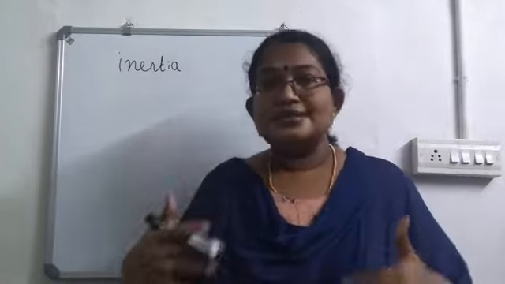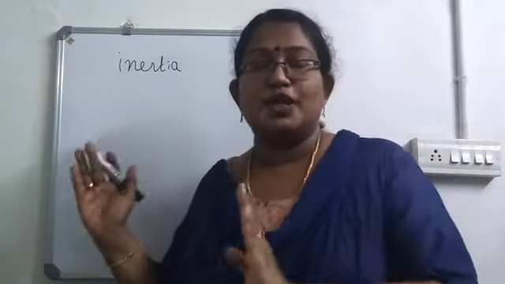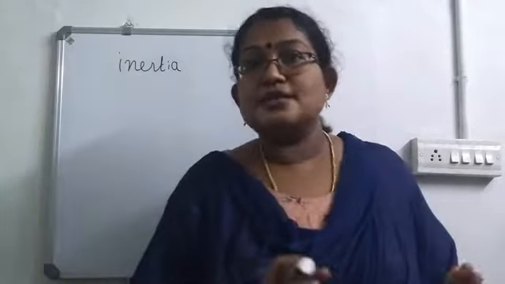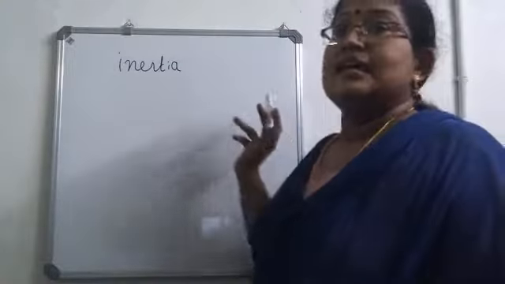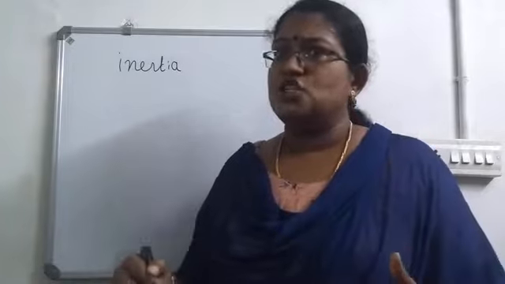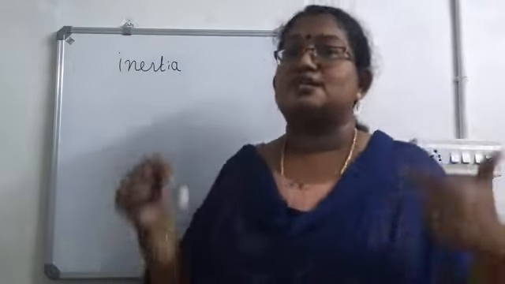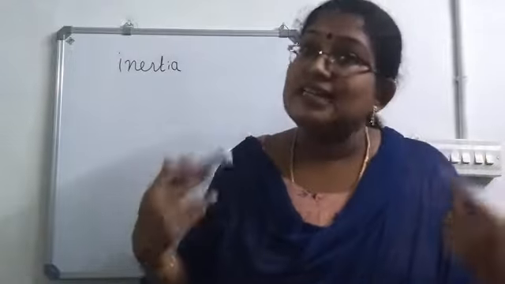Now in the first law, what all things did we learn? We have divided Newton's first law into two parts. From the first part we got the term inertia and its definition. What is inertia? The tendency of a body to continue in its state of rest or motion. That is known as inertia.